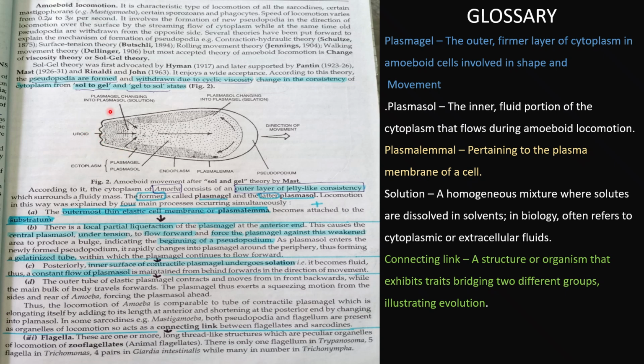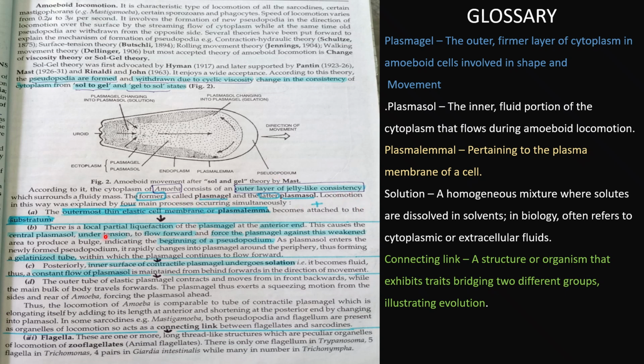This is the uroid, because it has a wavy structure. So there is a simultaneous changing, an interchange, of these body fluids. According to this, the cytoplasm of amoeba consists of an outer layer of jelly-like consistency, which surrounds a fluid mass. The former is called plasmagel and the latter is called plasmasol.